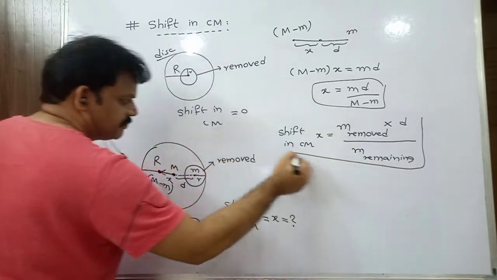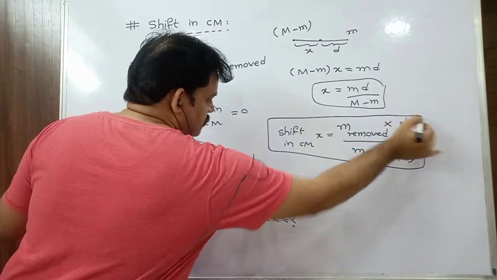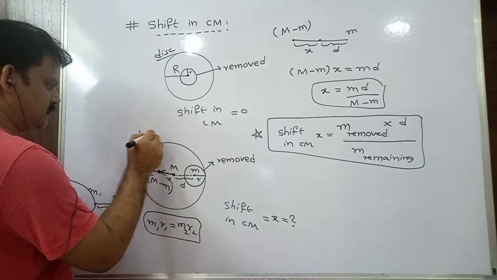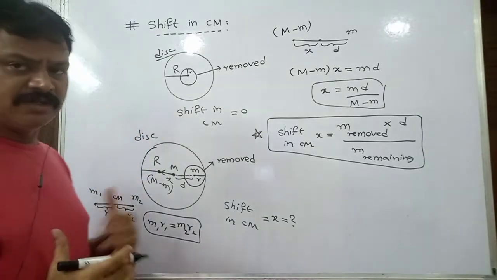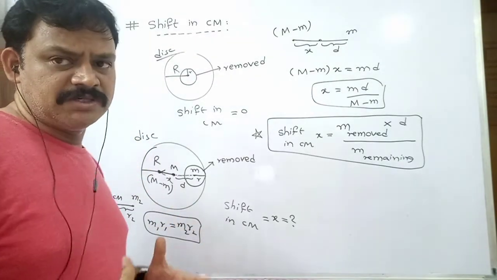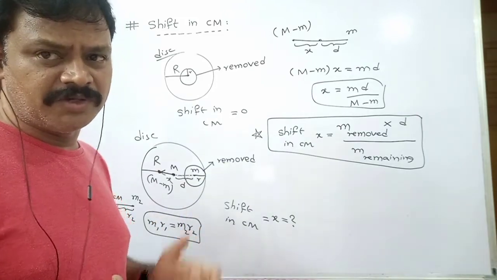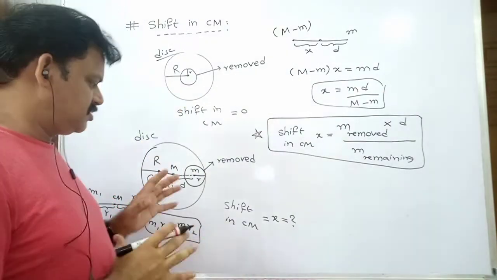For any shape we can apply this expression, not only for circular discs. It can also be applicable for spheres, square shaped bodies, triangular shaped bodies, rectangular bodies, whatever the shape may be.